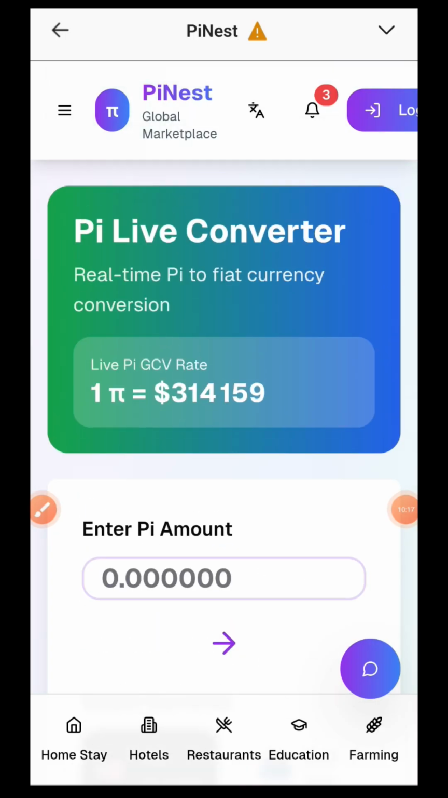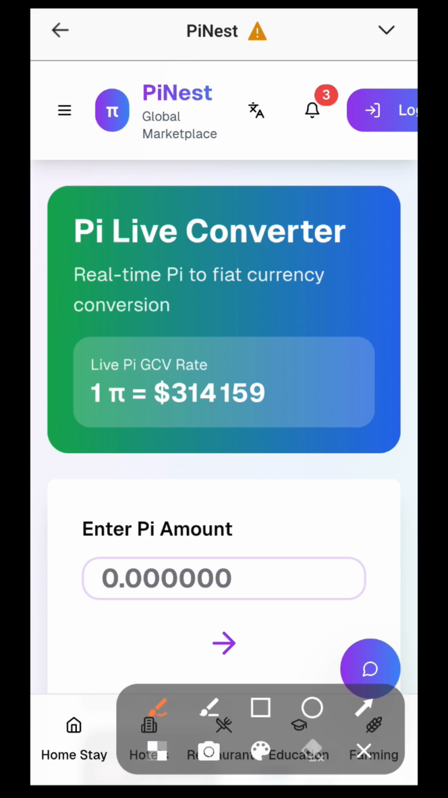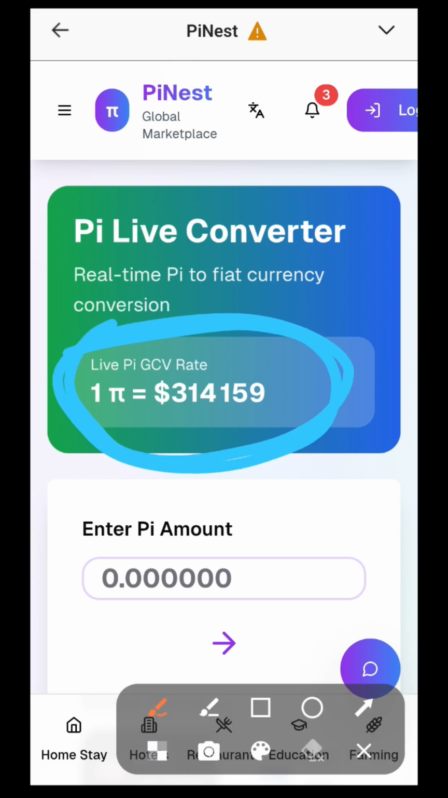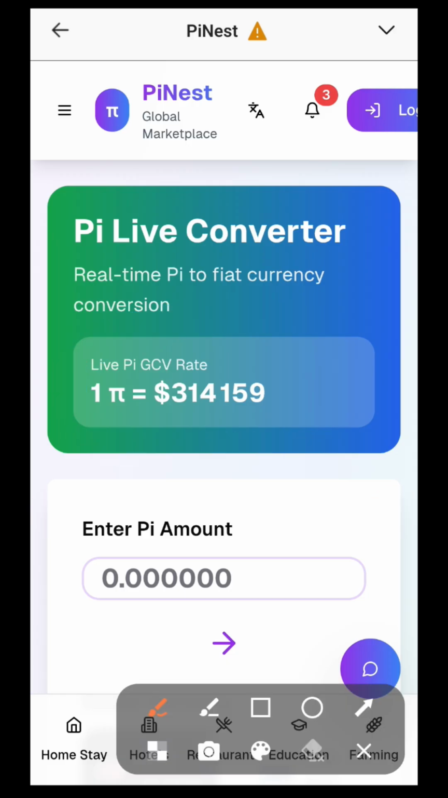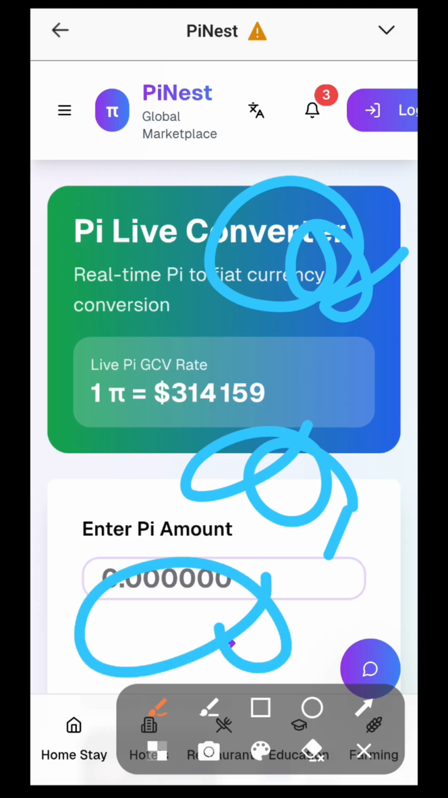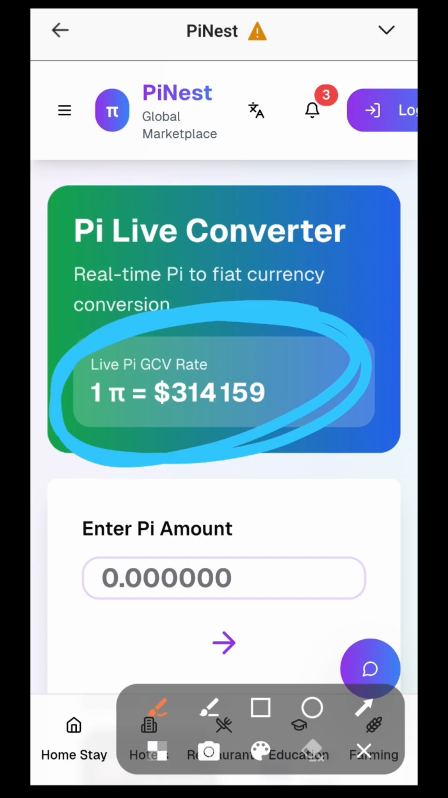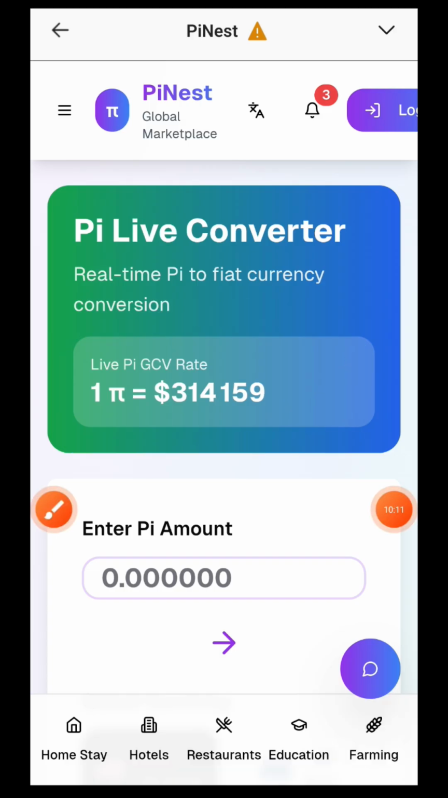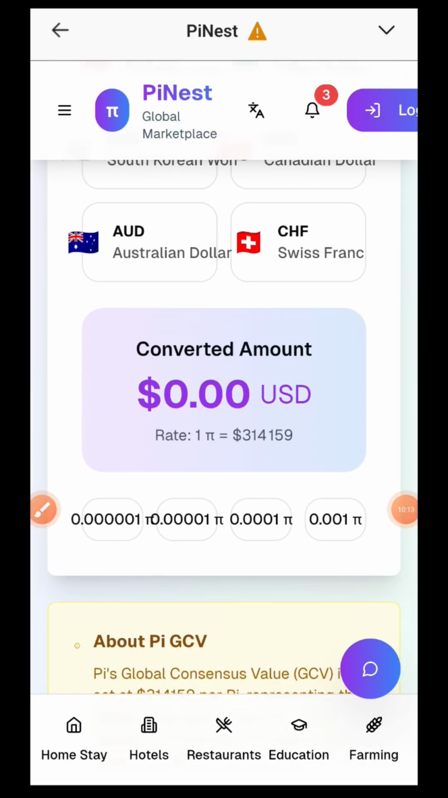So just to sum up where we are, PiNest is this app built using Pi's own AI tools by a community member. It's not official. Right. Its main goal seems to be promoting this future target value for Pi, the $314,159 GCV, by showing it clearly and suggesting real-world uses like hotels, restaurants, education, all priced at that level. A very distinct community-led effort to boost the perceived value and potential utility.